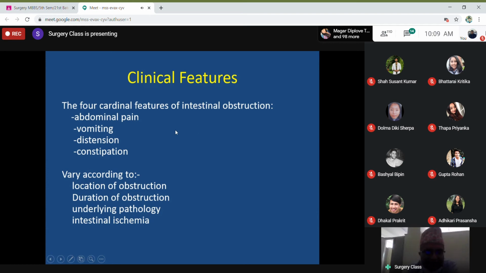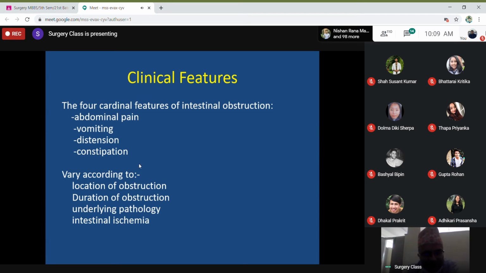I already discussed that depending on the location of obstruction, duration of obstruction, underlying pathology, and whether intestinal ischemia is there or not, these symptoms will vary, and the severity of symptoms will also vary. If the patient is having intestinal ischemia, the pain will be severe and continuous. If there is no ischemia, then the patient will have pain, but it will be colicky, intermittent pain.